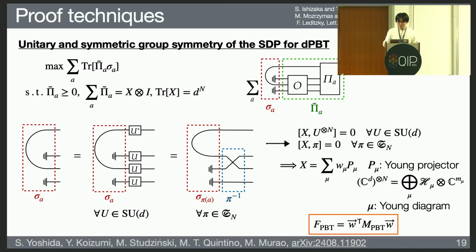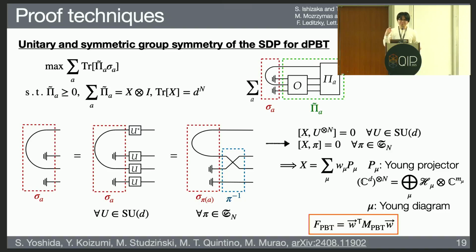And from these symmetries, we can show that this operator X should be a linear combination of operators called Young projectors. Basically, this Young projector corresponds to the irreducible representation of the unitary group, which is labeled by a Young diagram. And then the remaining degree of freedom in this protocol is just a coefficient W on this Young projector.